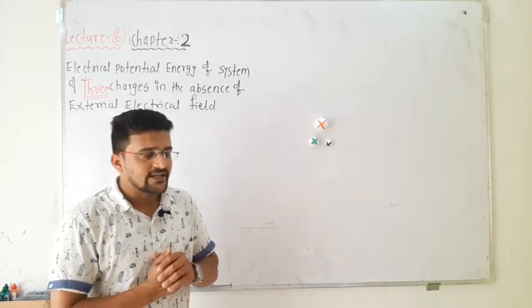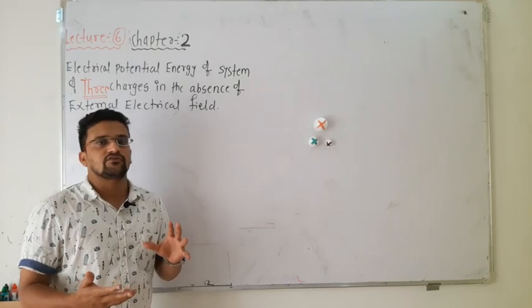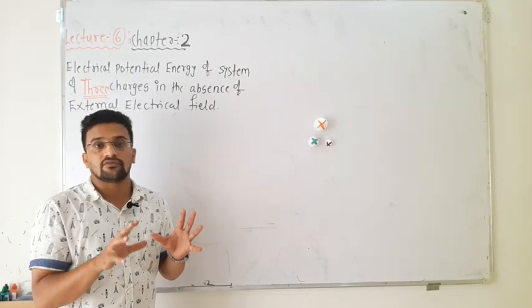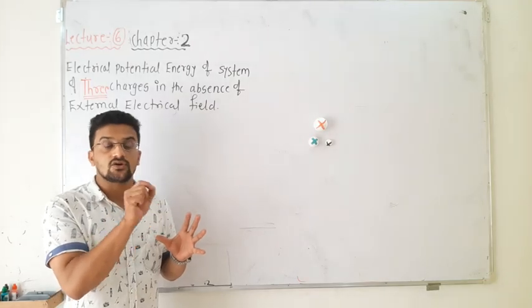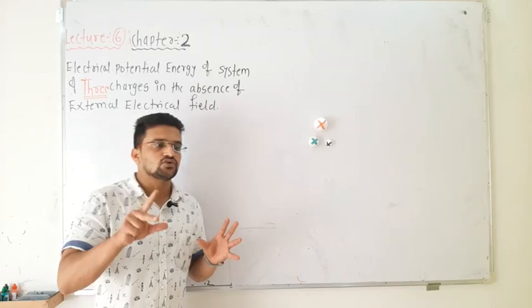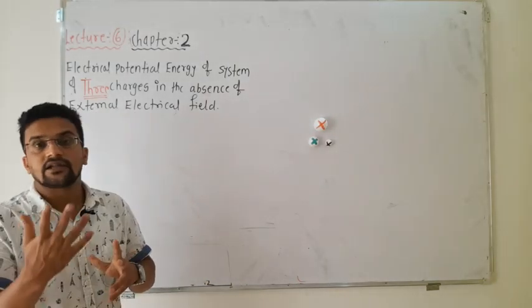Then the next part: we are talking only about the absence of an electric field. So there is no electric field present in the surroundings where we are keeping those charges or system of charges. A system of charges may consist of two charges or more than two charges, correct? So next we will derive another derivation.